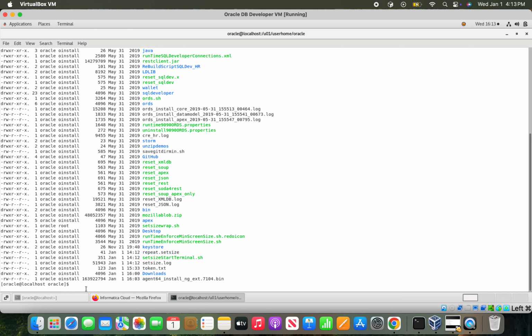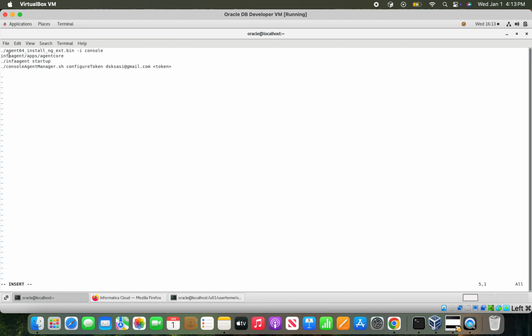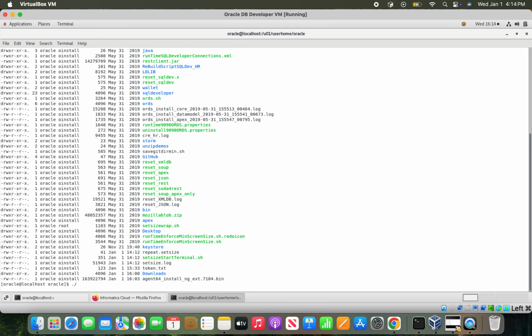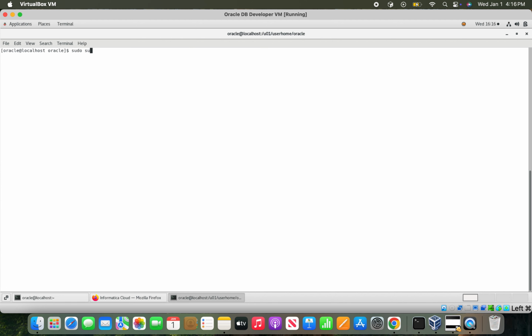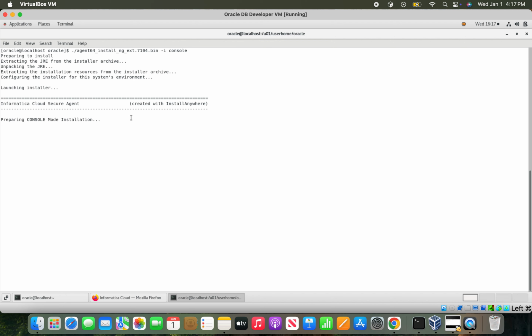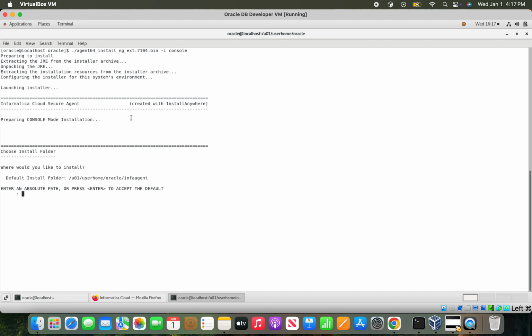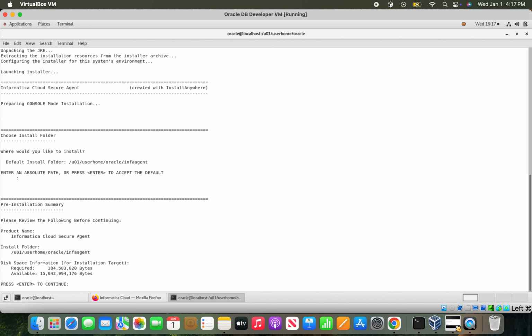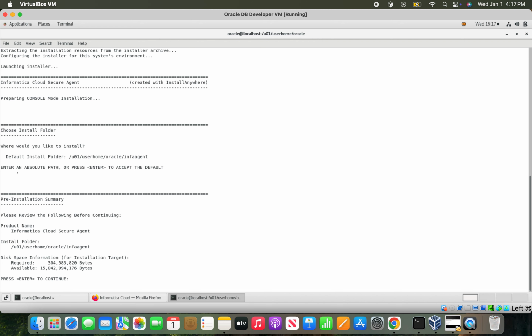So the first step is agent core installation in the console. So let's do that. We are beginning to install the agent now in a console. When it's prompted for the default path, you can leave it, so that it will install as an infa agent folder. Okay, so now I'm entering the default folder to be installed, and enter.